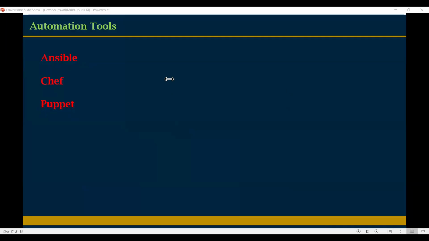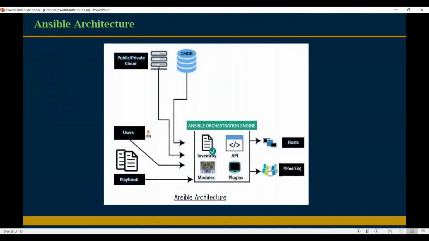So what is Ansible? Why do we require Ansible? Let's try to understand quickly. Look at my screen, everyone. This is the Ansible architecture. While working on Ansible, we will definitely go very deep. Now, how can we automate the application deployment using Ansible? Let's try to understand here.